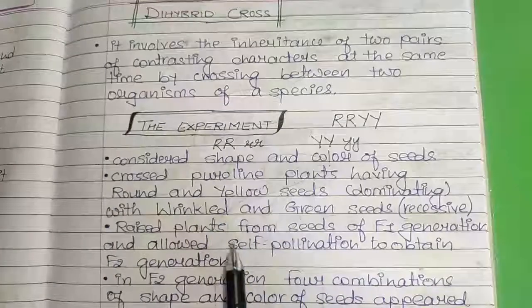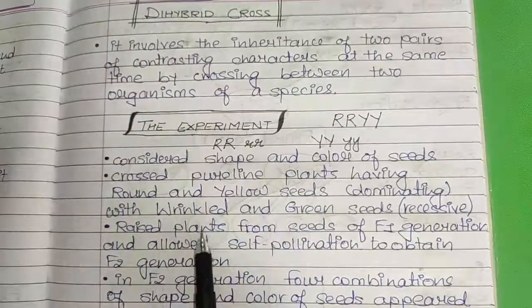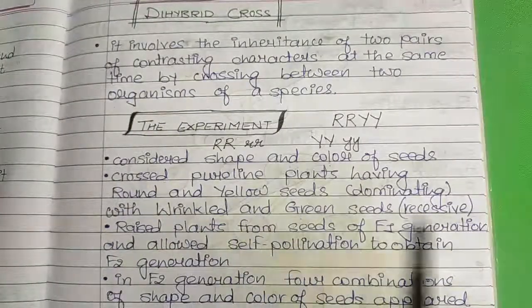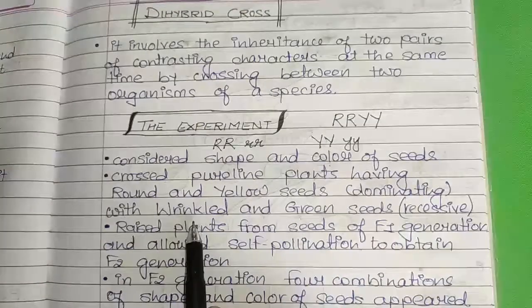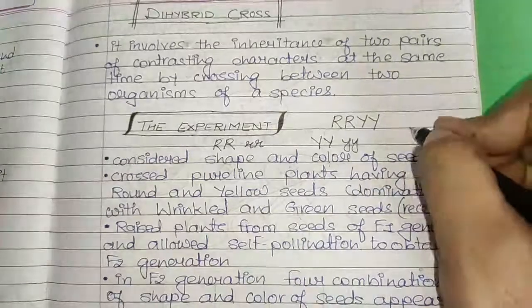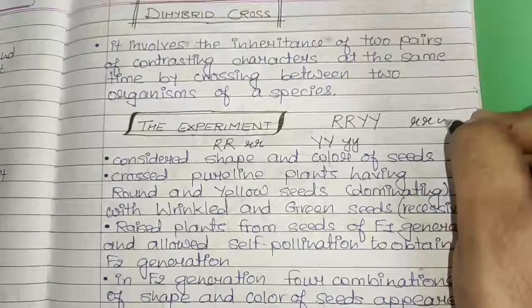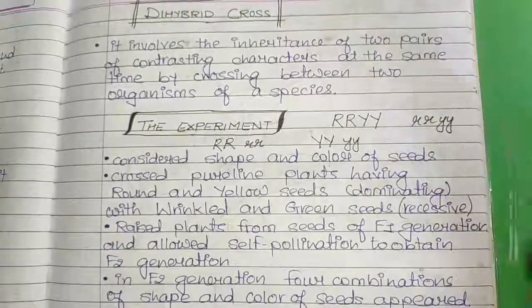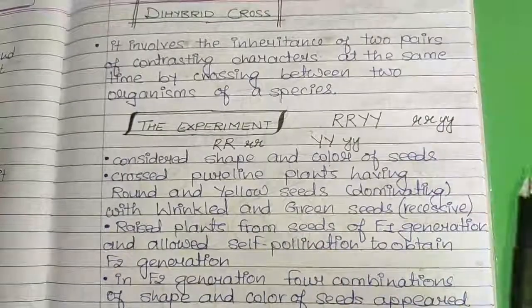And he crossed that particular parent with another parent which had a pure line of recessive genes, that is wrinkled and green seeds. So it will be like this: small r, small y.